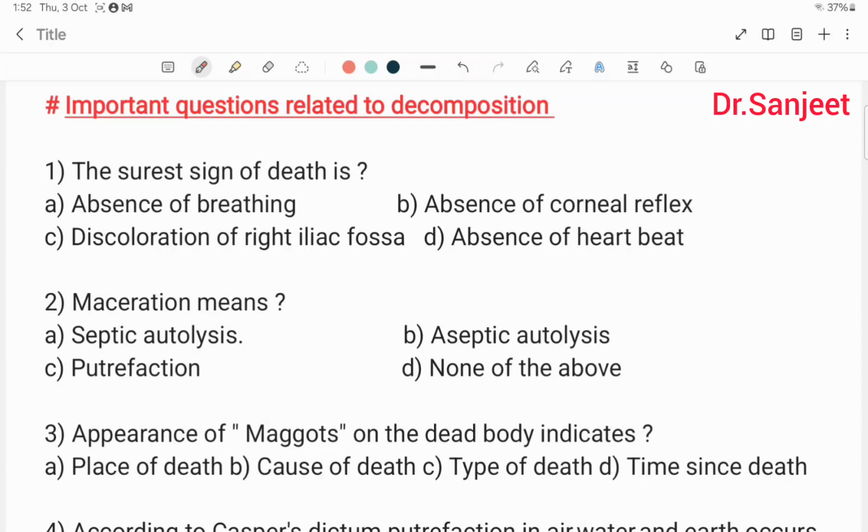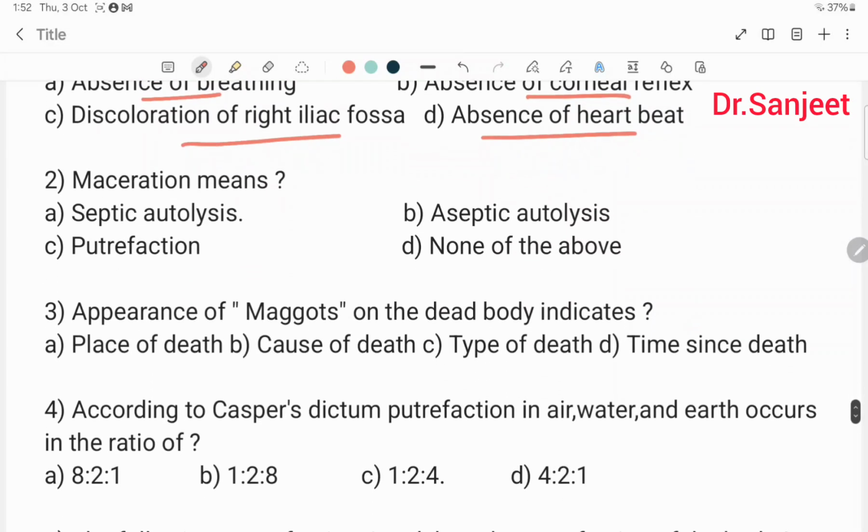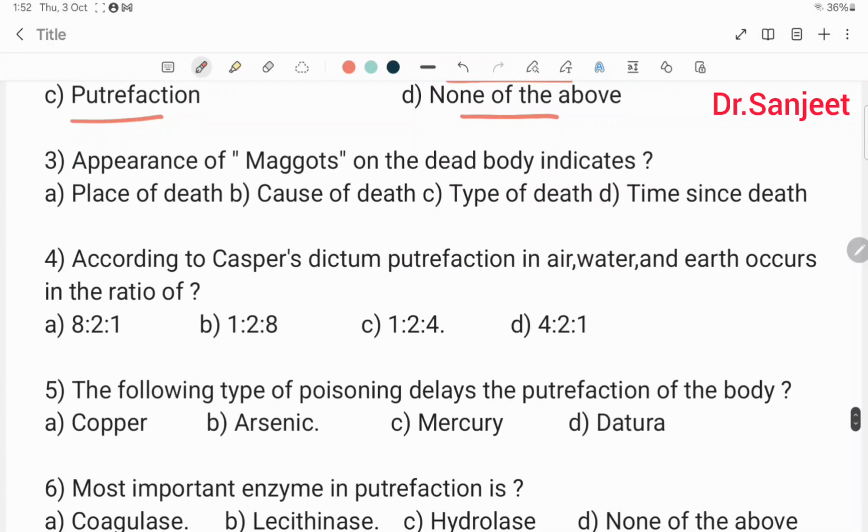Then important questions related to decomposition. The surest sign of death is: absence of breathing, absence of corneal reflex, discoloration of right iliac fossa, absence of heartbeat. Then maceration means: septic autolysis, aseptic autolysis, putrefaction, none of the above. Then appearance of maggots on the body indicates: place of death, cause of death, type of death, time since death.